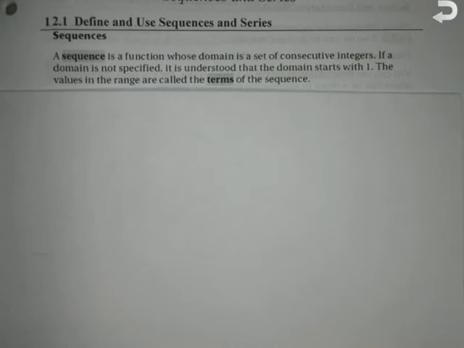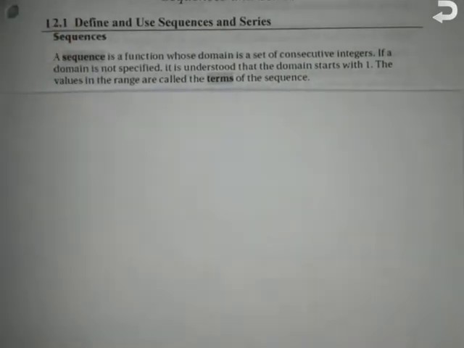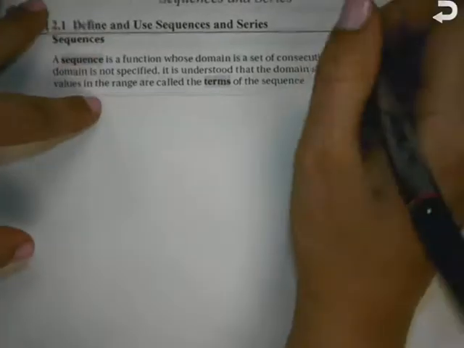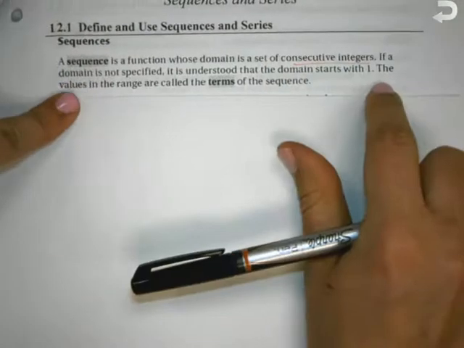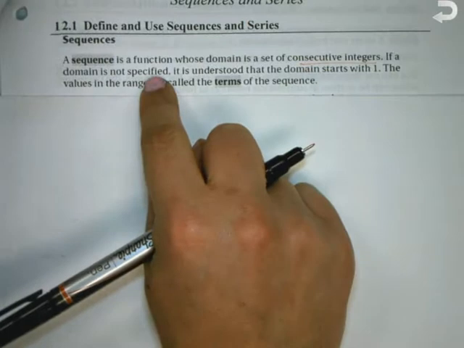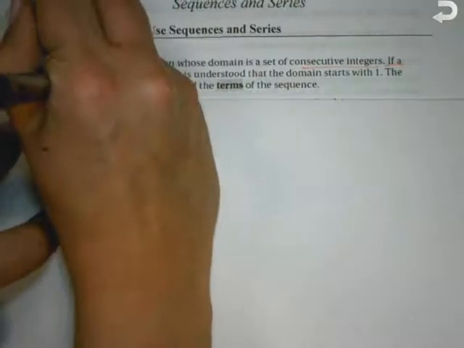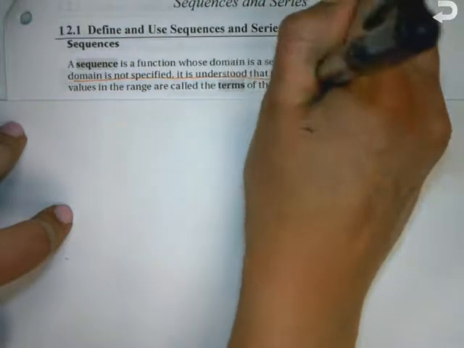We are starting sequences and series today, but first, before we can even go over anything about them, we need to figure out what they are. So I have your definitions for you. A sequence is actually a function, so there's going to be an equation whose domain is a set of consecutive integers. And if a domain is not specified, it is understood that the domain starts with 1.